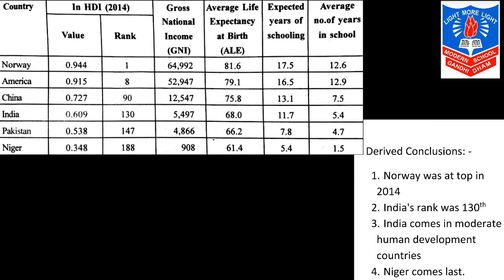These two things we have already discussed. The third is, yes, India comes in moderate human development countries in the classification of the Human Development Index. The fourth and the last one is that Niger, in the continent of Africa, stands last with 0.348 value. It means Niger needs to work very hard in order to progress in human development.